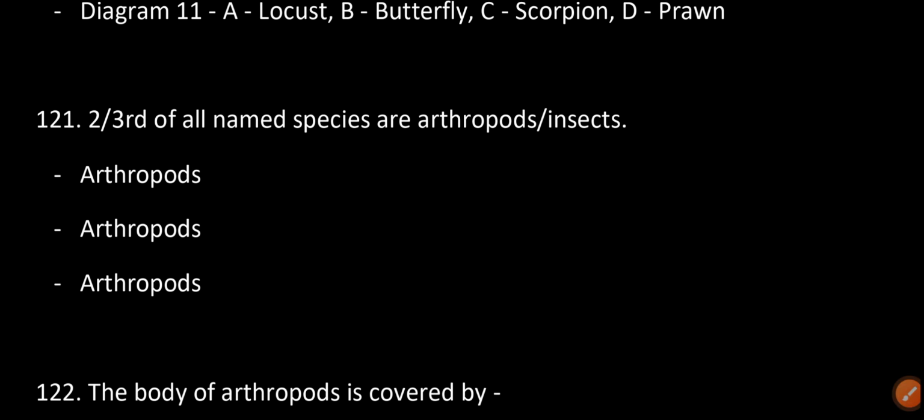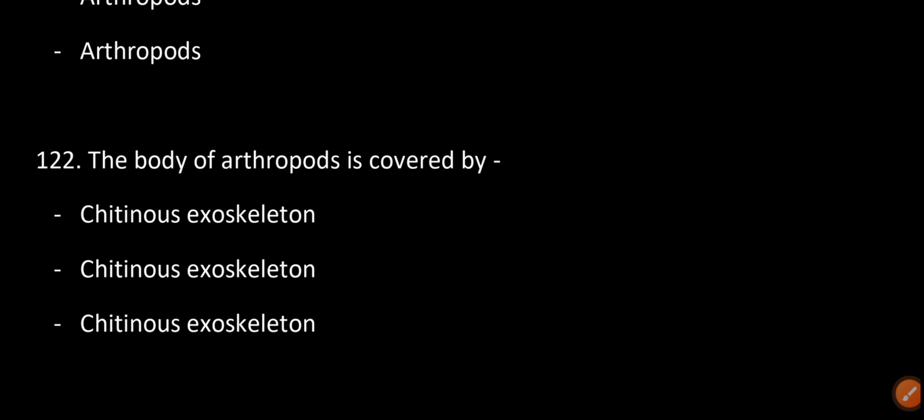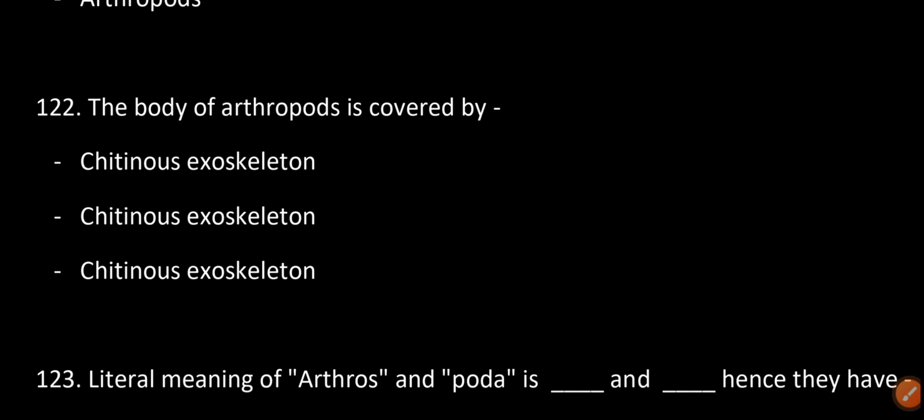Two-thirds of all named species are arthropods, or insects. The body of arthropods is covered by a chitinous exoskeleton.